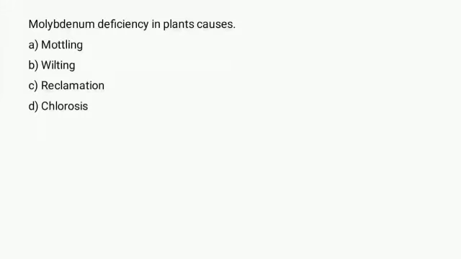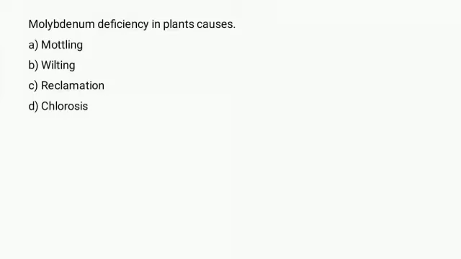Molybdenum deficiency in plants causes. Molybdenum is an essential component of two enzymes of plants that convert nitrate into nitrite and then into ammonia before it is used to synthesize amino acids within the plant. It is also needed by the symbiotic nitrogen fixing bacteria in legumes to fix atmospheric nitrogen.